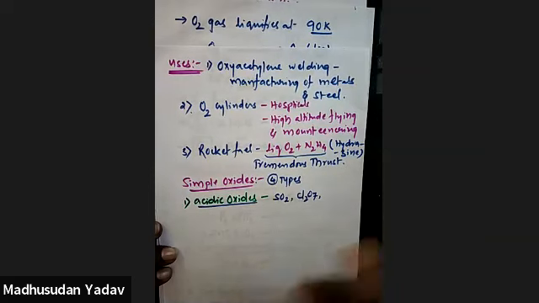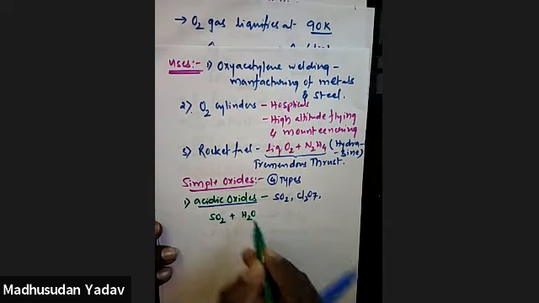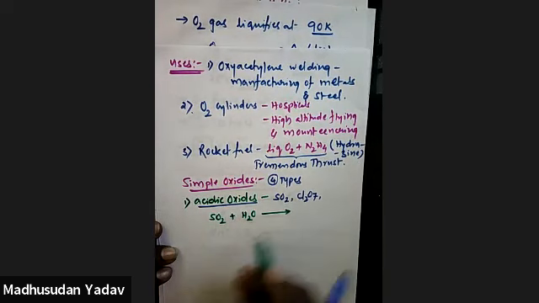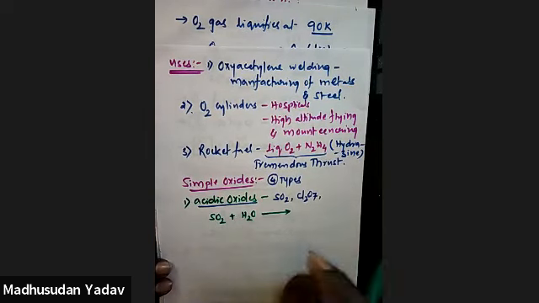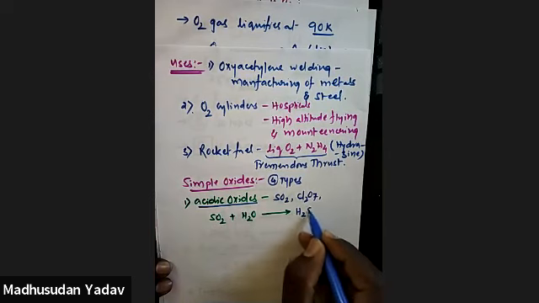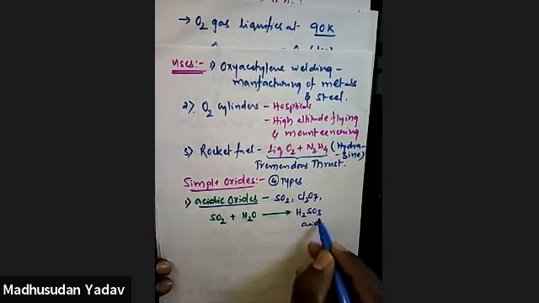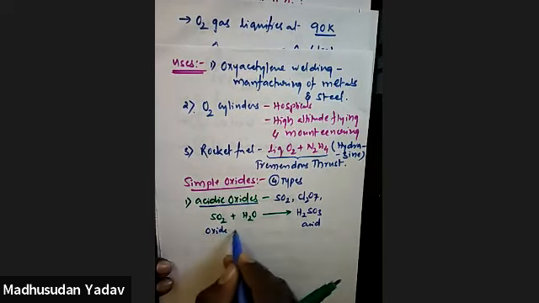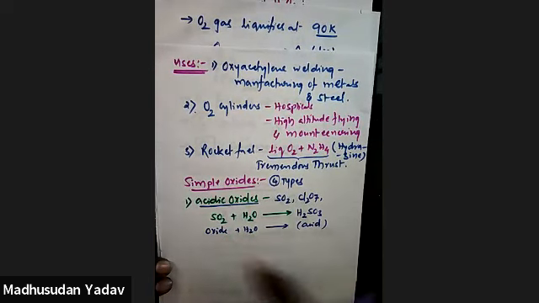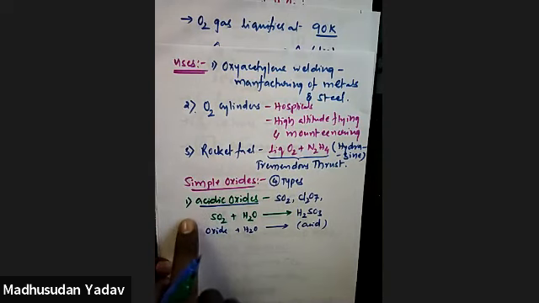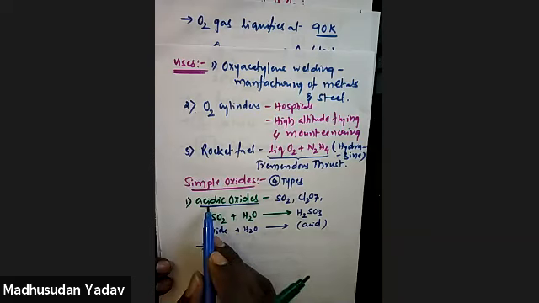Anything you can take. Suppose I am taking sulfur dioxide on reaction with water. It is an oxide, a sixth group oxide. On reaction with water, it produces H2SO3. What is the name of this? Sulfurous acid. So this oxide on reaction with water, what is obtained? An acid is obtained. That's why they are called acidic oxides.